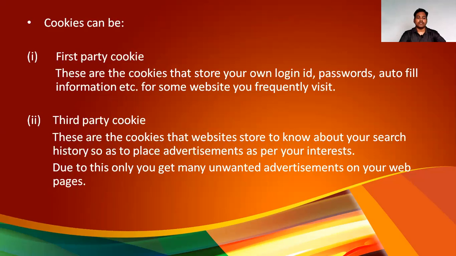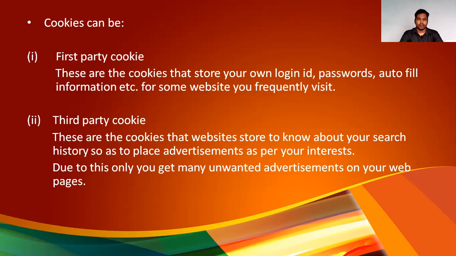Okay, now what is a third party cookie? These are the cookies that websites store to know about your search history, so as to place advertisements as per your interest. Whatever websites we are visiting, they also have the cookie. I just told you, right? That cookie is the third party cookie. Due to this only you get many unwanted advertisements on your web pages. You have seen whenever you browse, you get some unwanted advertisements, right?